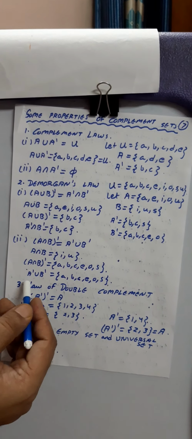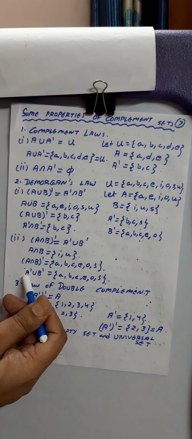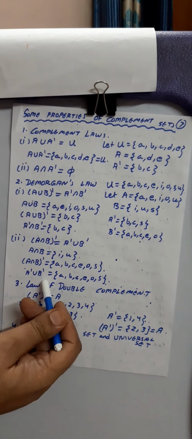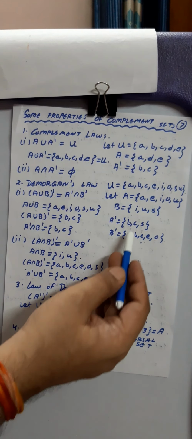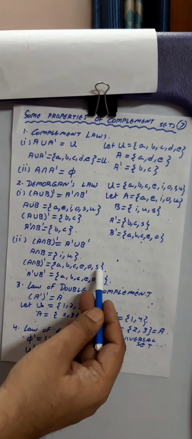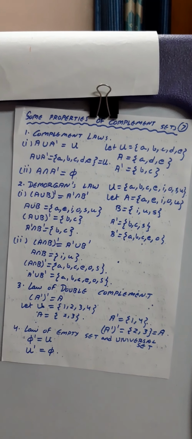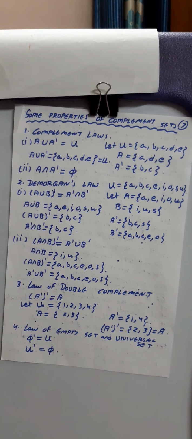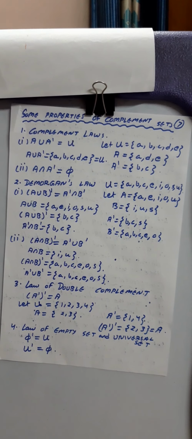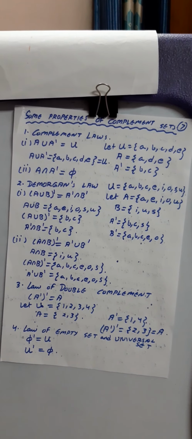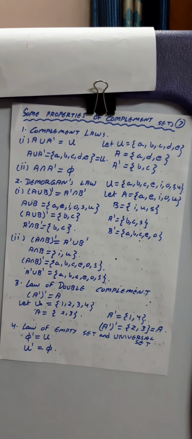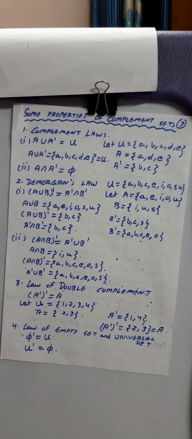Next, if you want to write down the complement of A union complement of B, what is the complement of A union complement of B? So you write down over here, compare these two. So these two are again equal. So this is again a De Morgan's law. So in this case, complement of A intersection B is equal to complement of A union complement of B.